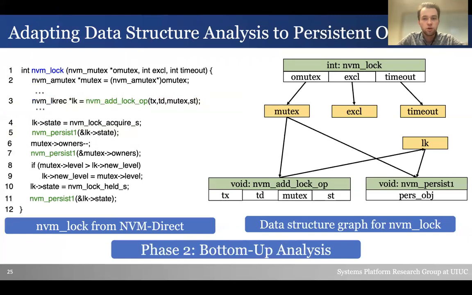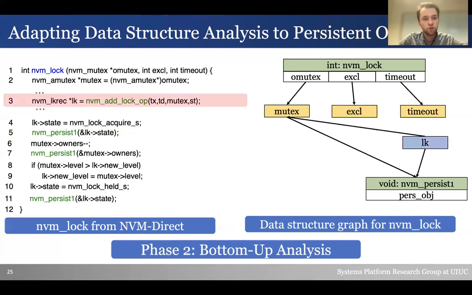For phase 2, we will use information from the function calls in order to update their effects on our local variables here. The first function call will be NVM add lockup. We see that the return value, LK, is allocated from persistent memory. Therefore, we can mark the object as a persistent object. We also see that the mutex variable here is a field of LK, and we can update the nodes accordingly.